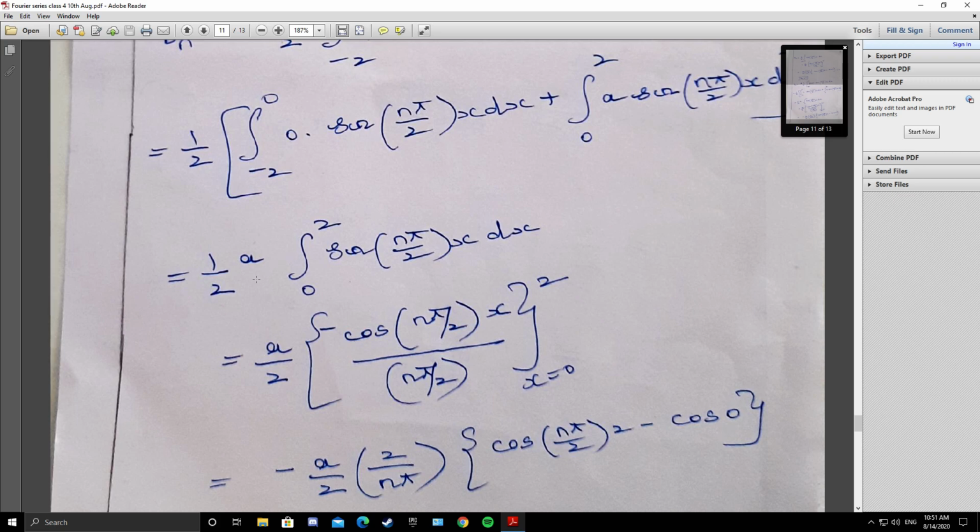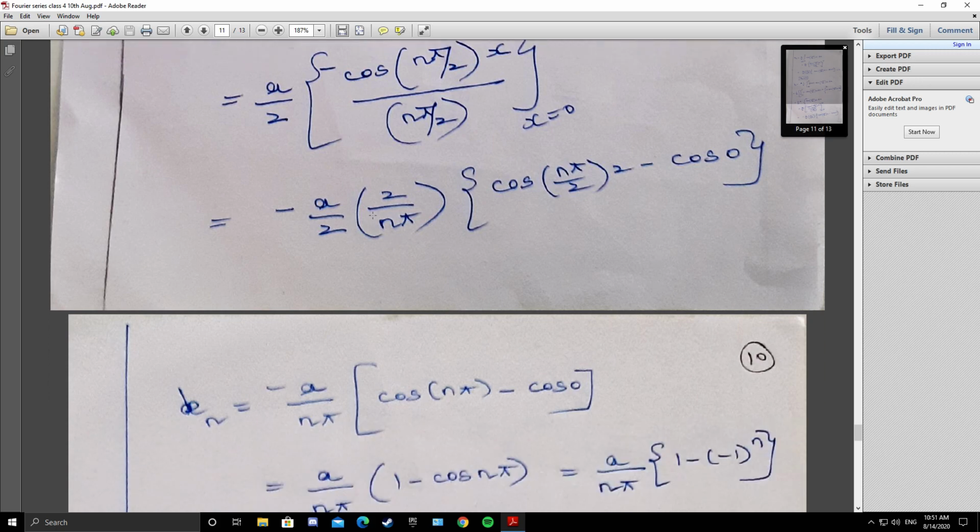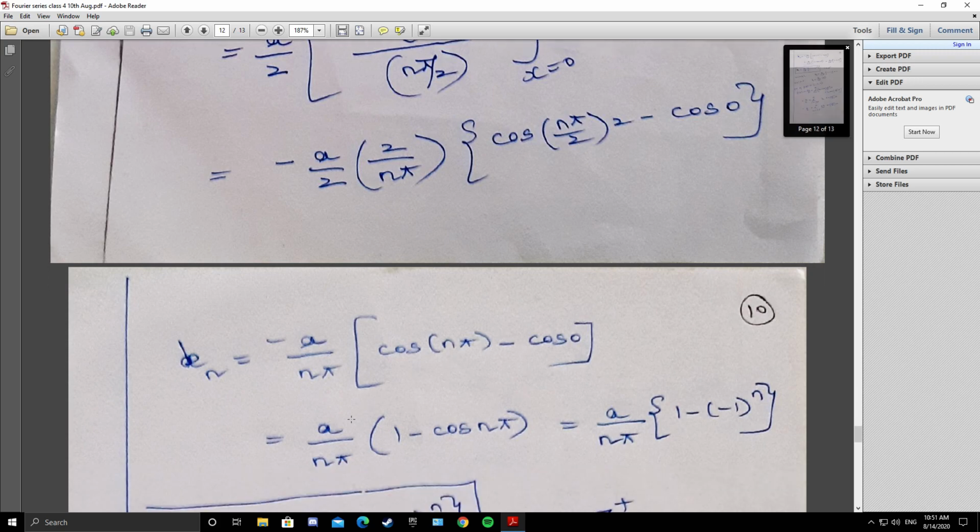I repeat, a by 2 first integral is 0, second integral a by 2 integral 0 to 2 sine of n pi by 2x dx, integral sine is minus cos of n pi by 2x by the coefficient of x, that is n pi by 2, x varying from 0 to 2. So minus a by 2 into 2 by n pi. If x is 2, cos of n pi by 2 into 2, minus, if x is 0, cos 0. So cos n pi minus cos 0. So 2 gets cancelled, minus a by n pi, cos n pi minus cos 0. So take minus inside, a by n pi, 1 minus cos n pi.